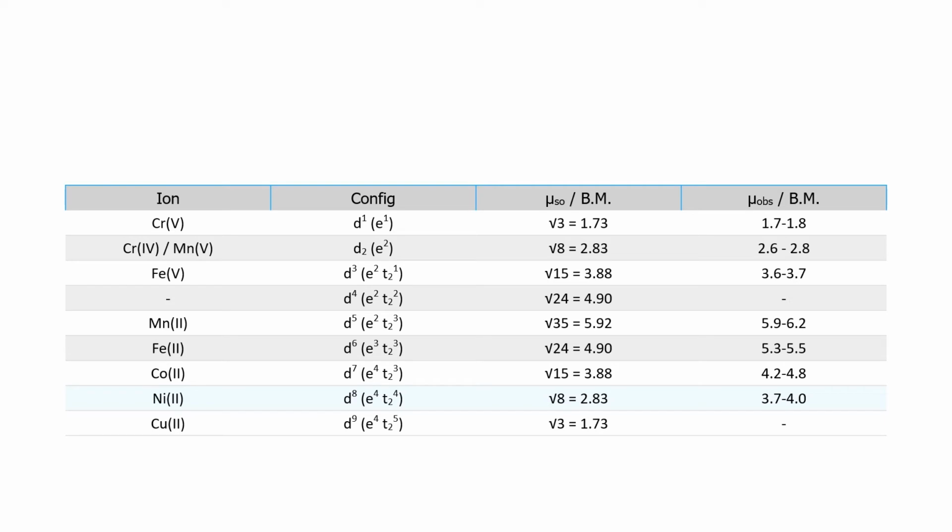In d orbital 6 electrons, you can take cobalt plus 3, Fe plus 2. In d orbital 7 electrons, cobalt plus 2. In d orbital 8 electrons, nickel plus 2. In d orbital 9 electrons, copper plus 2. If you observe, up to manganese, as the number of unpaired electrons increases, the Bohr magnetic value is also increasing.